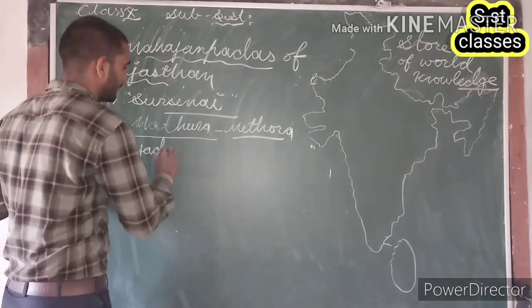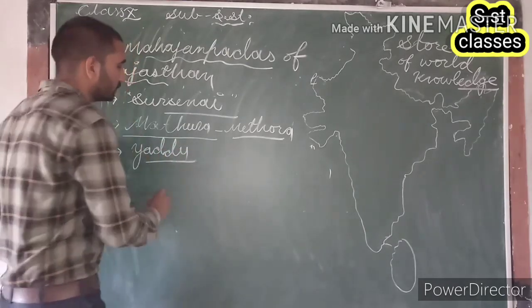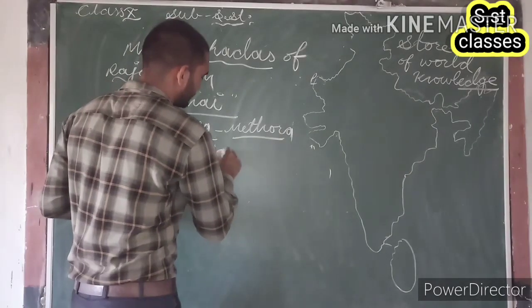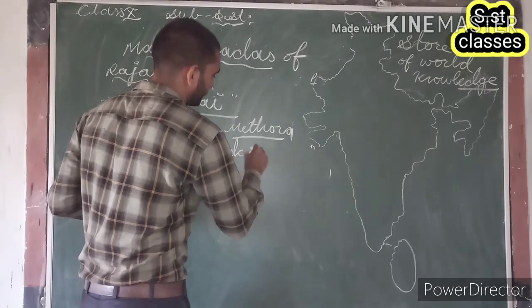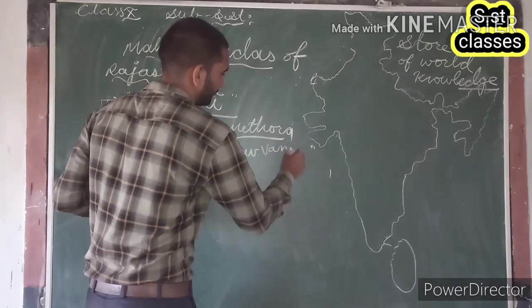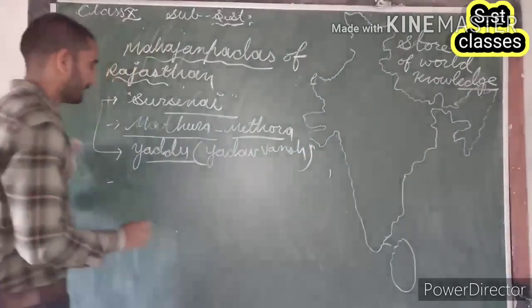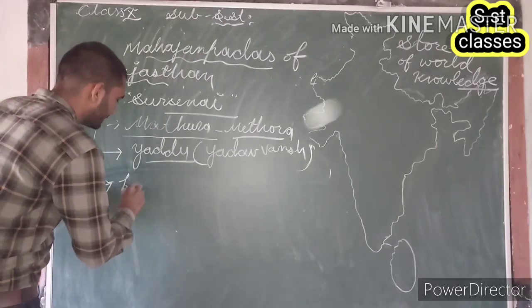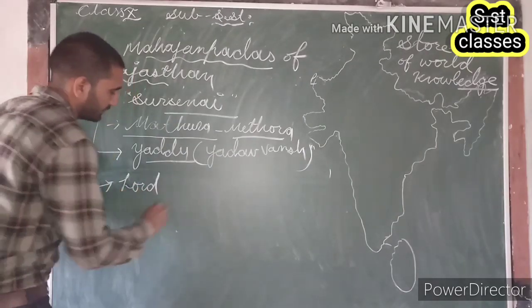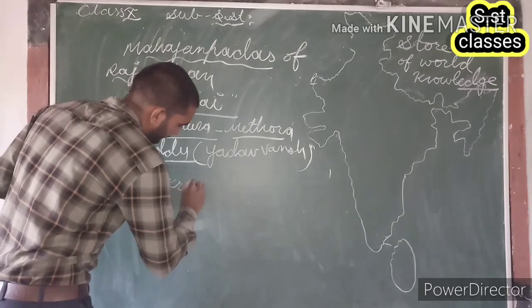It was governed by the Yadus or Yadavas, and Lord Krishna was related with the same dynasty.